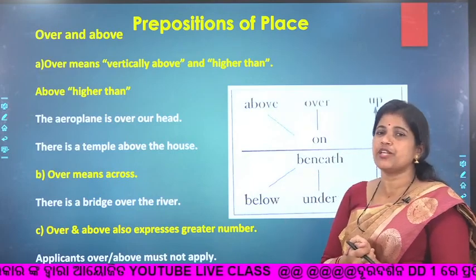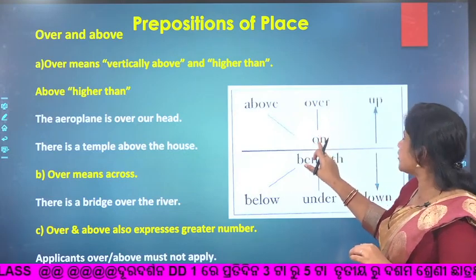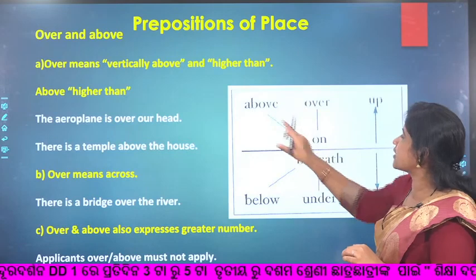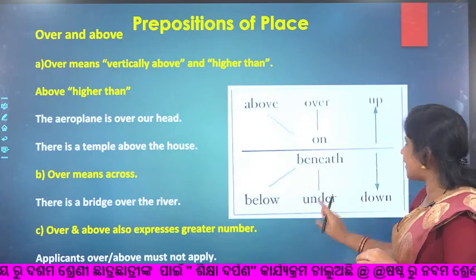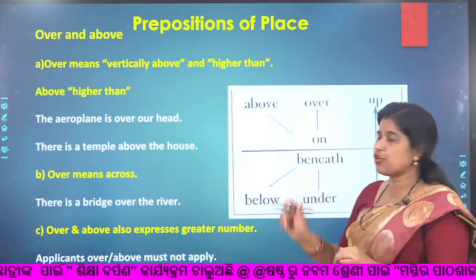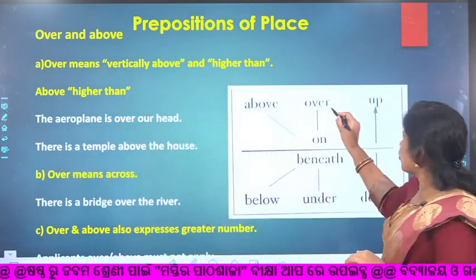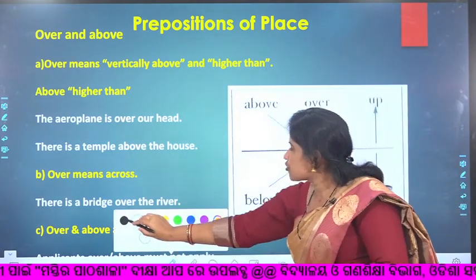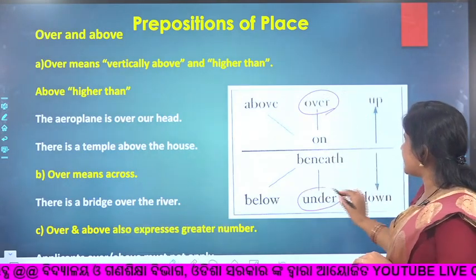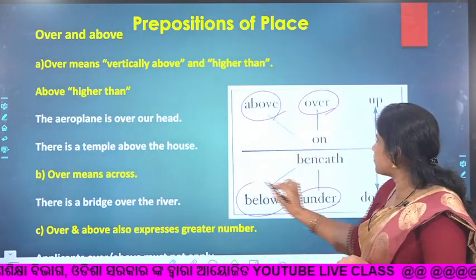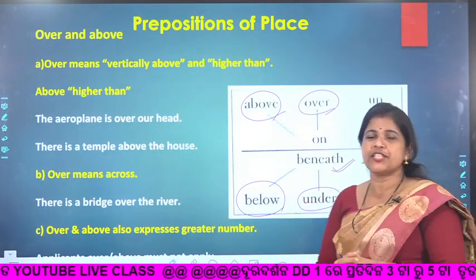And from this picture you will be very much clear. Suppose this is our surface and some object is here, then we use on if it is here, over if it is here, above, and if it is just here, then it is beneath, and here it is under and below. So you can see and mark here which words are related. Over and under are opposite words, and above and below. And this beneath is quite equal to under, but in formal language we use beneath.